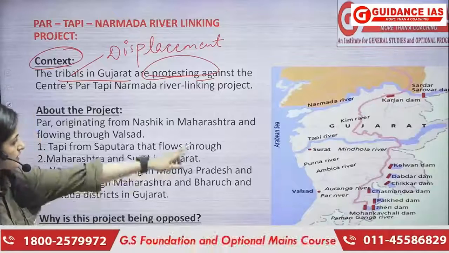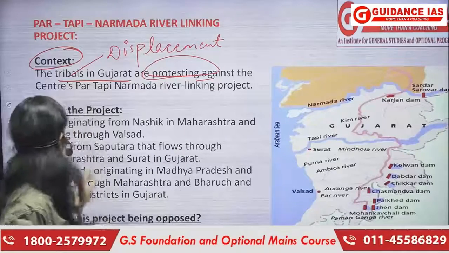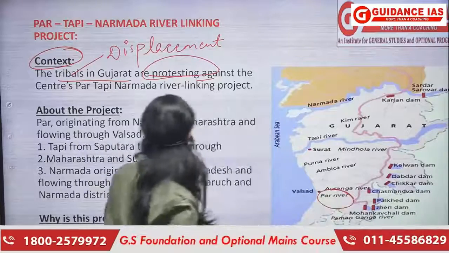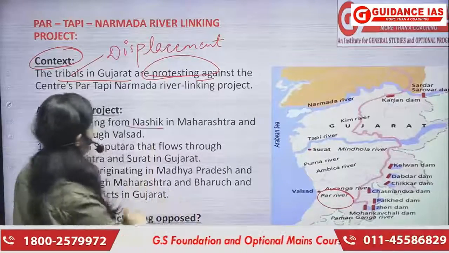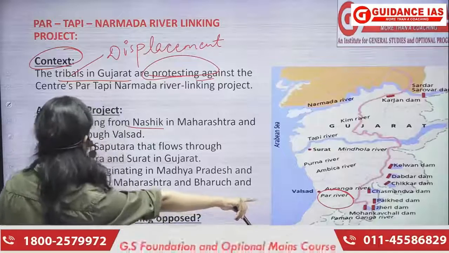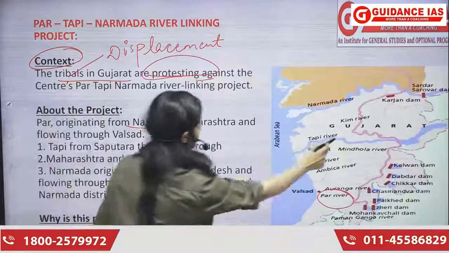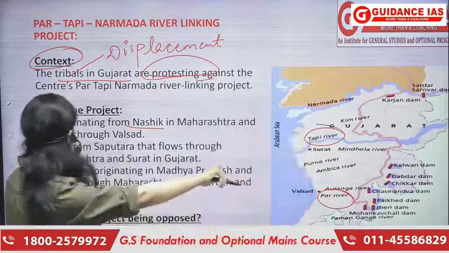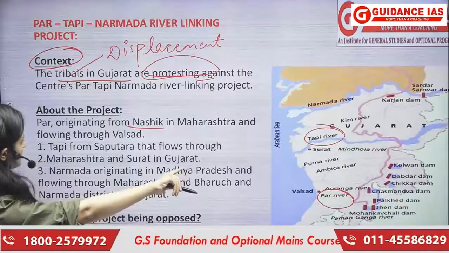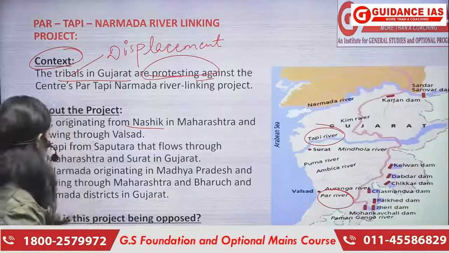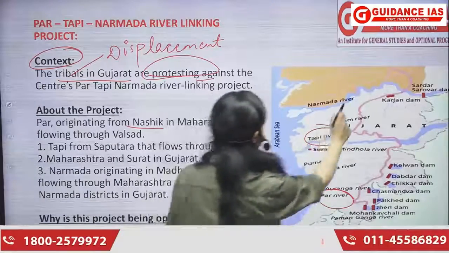So as you can see in the map, the 3 rivers, the first one is Par river, right? The Par river, you can see here, it originates from Nashik in Maharashtra, and it flows through Valsad. Okay. Second river, river Tapi, it starts from Satpura and it flows through Maharashtra and Surat, then in Gujarat. Then is Narmada. Narmada is here.